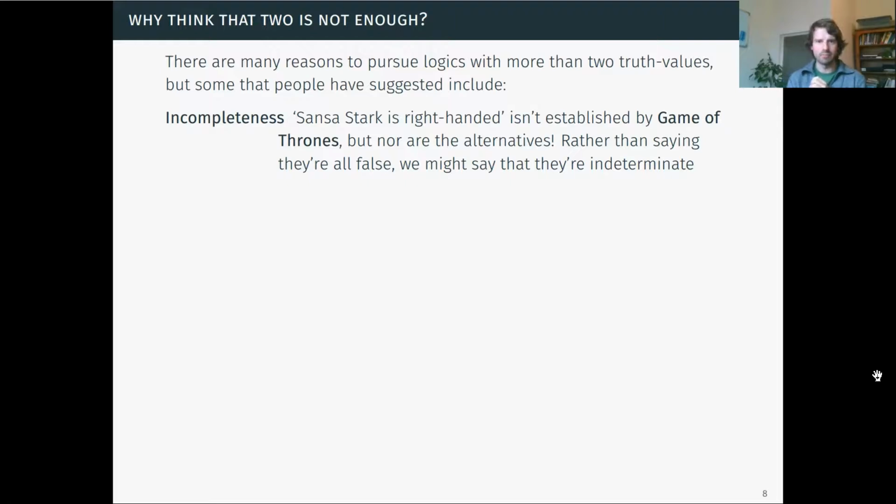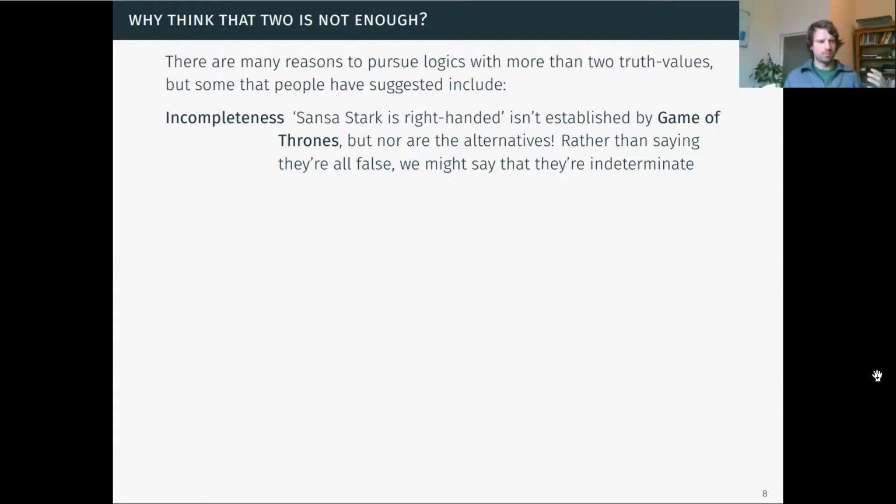So we might say, okay, well, Sansa Stark is right-handed is false. But what follows if, in ordinary cases, it's false that someone is right-handed? Well, it seems that it follows that either they're left-handed or they're ambidextrous. But Sansa Stark is left-handed and Sansa Stark is ambidextrous are not established by Game of Thrones either. So we look like we've got a situation where all three of these things are false.